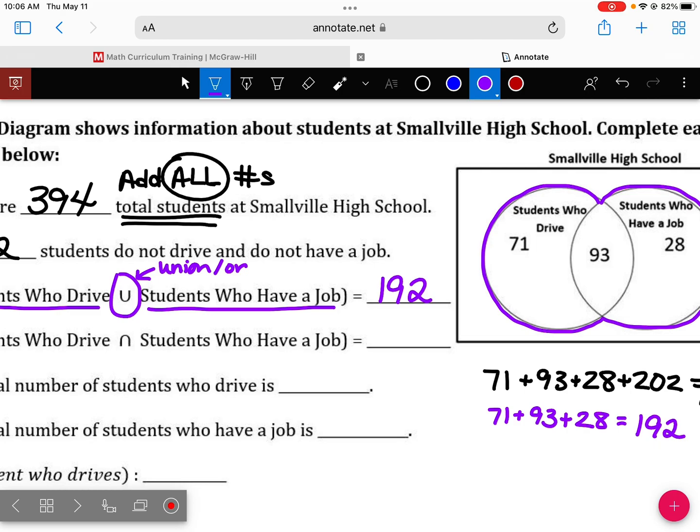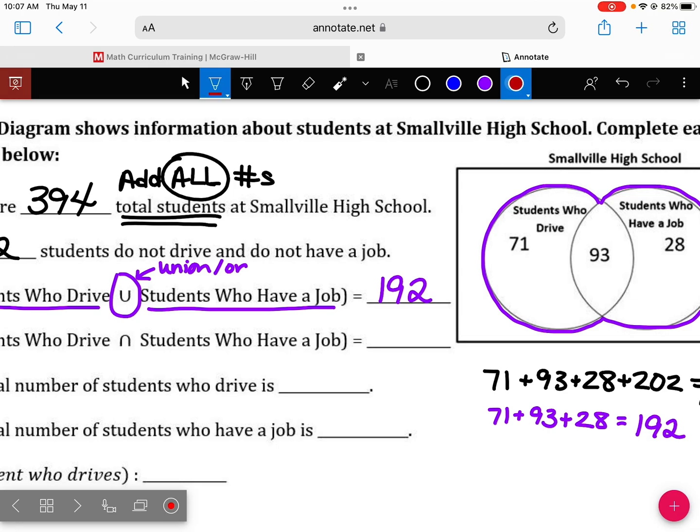What is this 71 then? Students who drive, but they don't have a job. If they drove and had a job, they would be where? In the middle here. So what is this 28? Over here? Students that have a job, but don't drive, yes. So if I want all the students who drive together with all the students that have a job, I'm going to count all the students who drive but don't have a job, the students who drive and have a job, and the students who have a job but don't drive. I want all of them. That's why I'm adding all three of those numbers together.